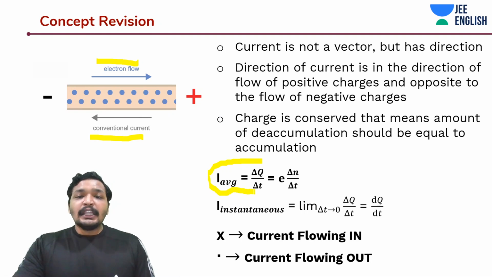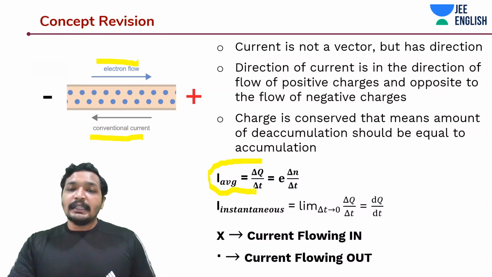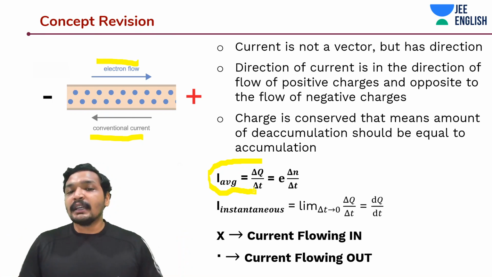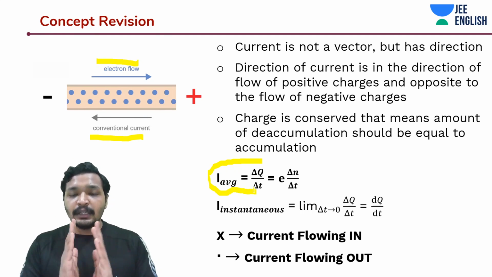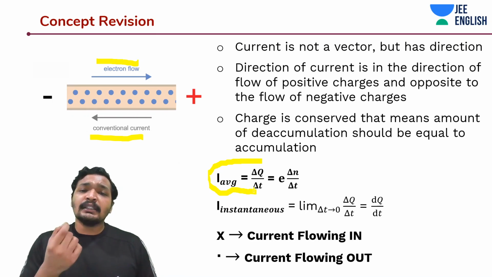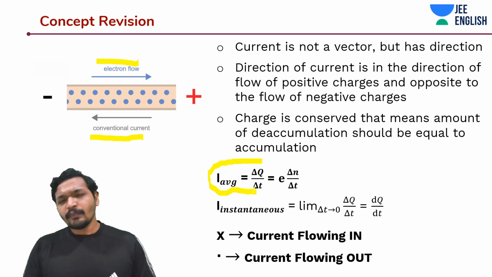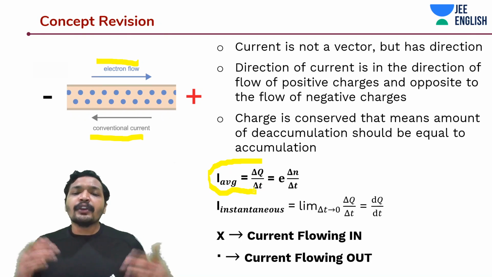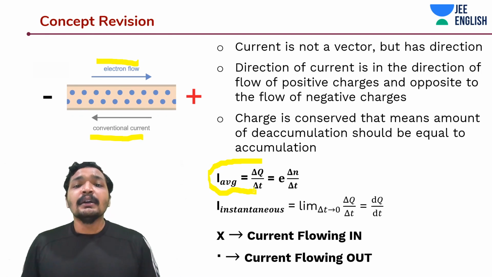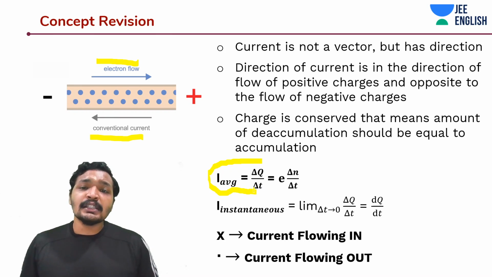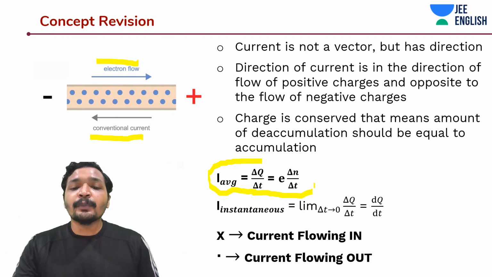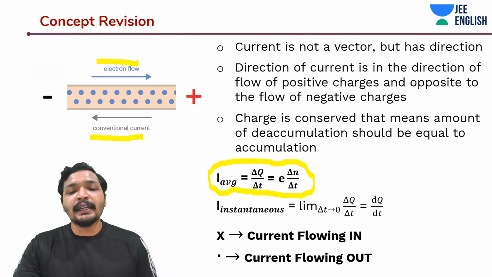Delta q by delta t, dq by dt is generally used to denote instantaneous things, but sometimes they also interchange things. You can call it delta q by delta t, the amount of charge that is changing in a particular unit volume or unit cross section, at that instance or for that whole time. And what is the other way of describing it? You can also describe it using the number of charges, delta n by delta t per unit time, that is the rate of change of charges, and you can simply multiply it by the value of that charge. And if it was electron, it would be minus e delta n by delta t.